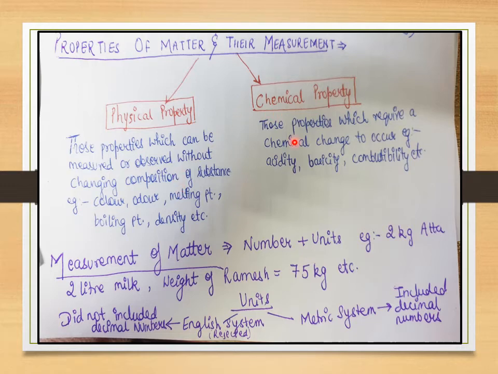Now, another kind of property is called chemical properties. As the name itself suggests, chemical properties are those properties which require a chemical change to occur. For example, let's say I have a matter, and in that matter I have an acid, let's say HCl, hydrochloric acid. It is a matter because it has some volume, it has some mass, it occupies some space. So HCl is an acid.